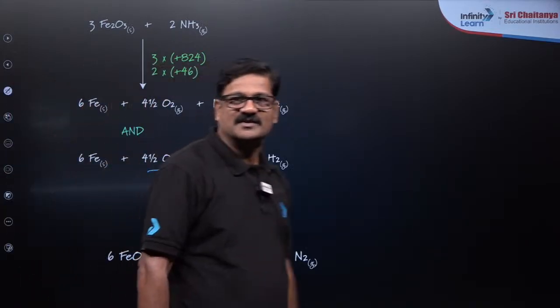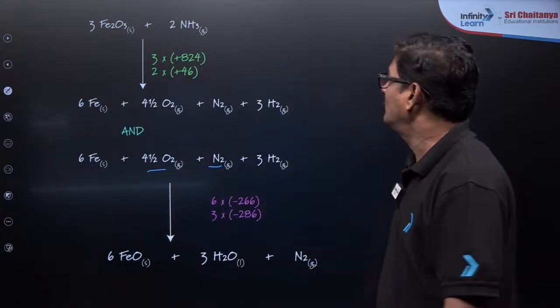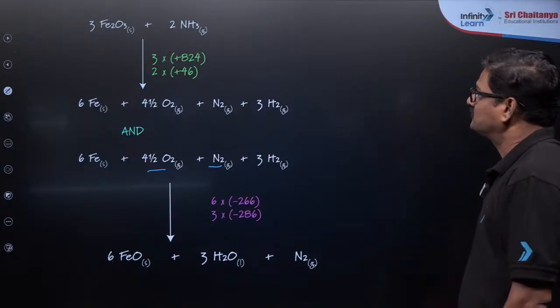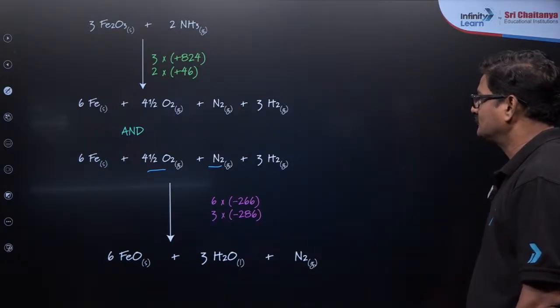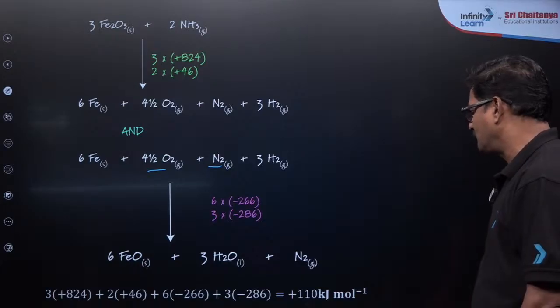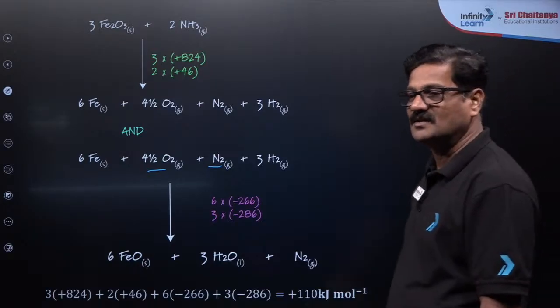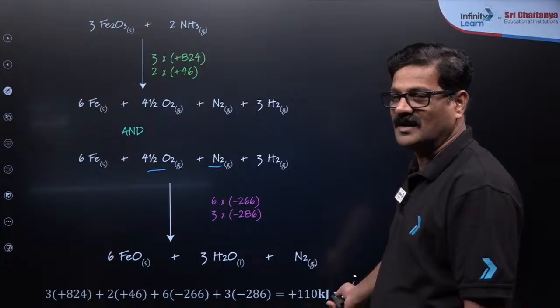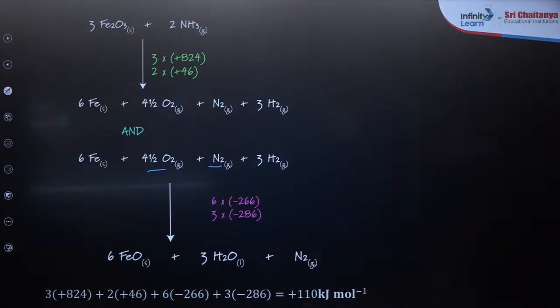Enthalpy of formation of this is 0. Okay, and you can put these values, you are going to get plus 110 on algebraic sum. Okay, you just go through this.